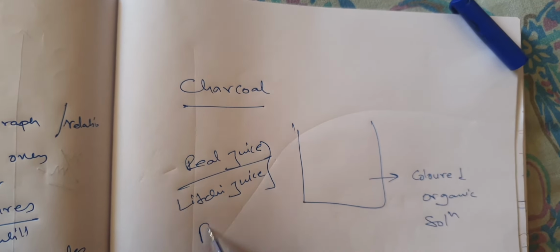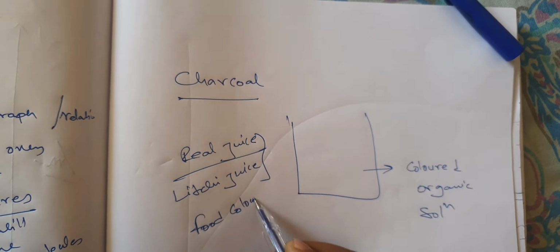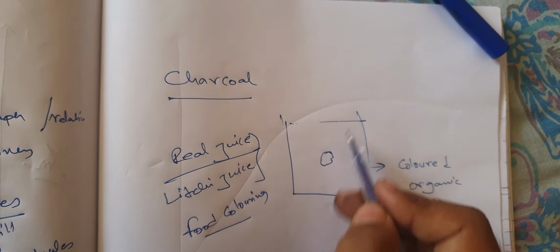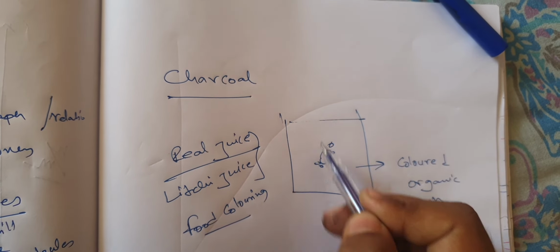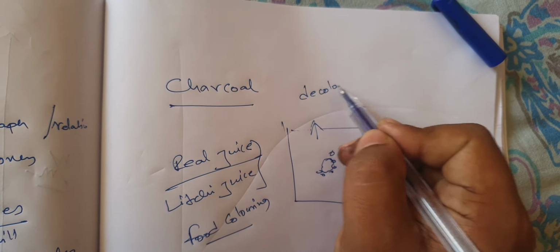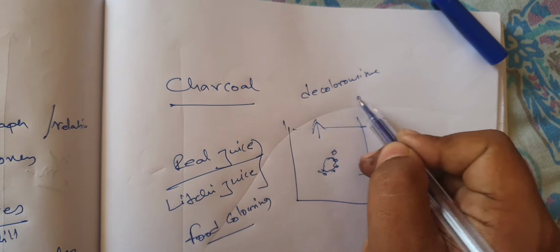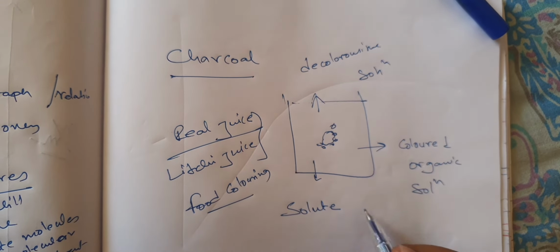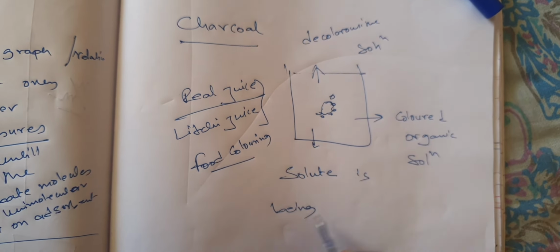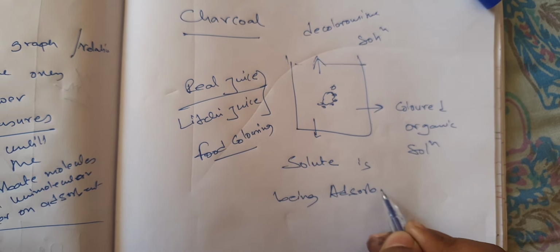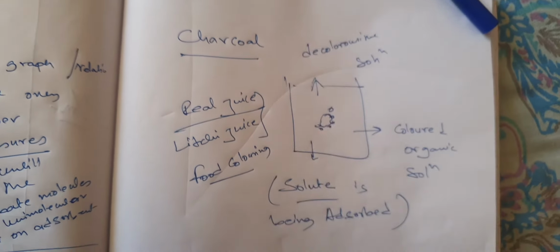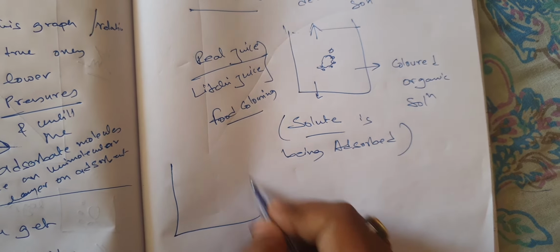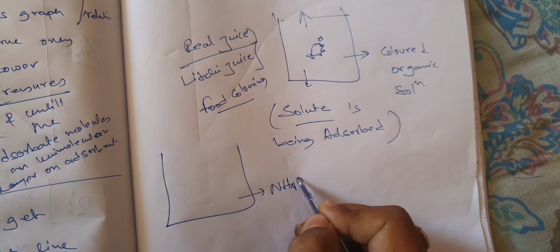You know that food coloring is there, right? In a colored organic solution, if you put charcoal inside, it will adsorb all the color and decolorize the solution. Here adsorption is occurring, the solute is being adsorbed. Similarly, suppose you have NH4OH solution.